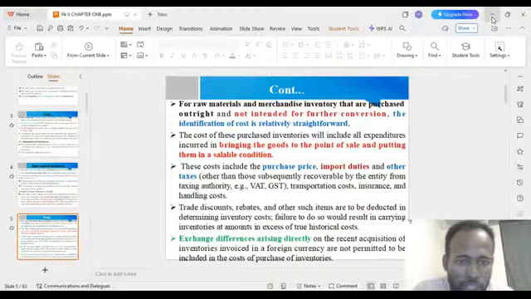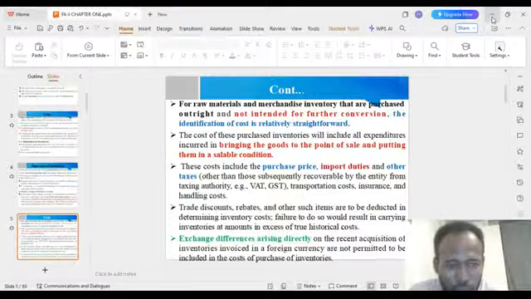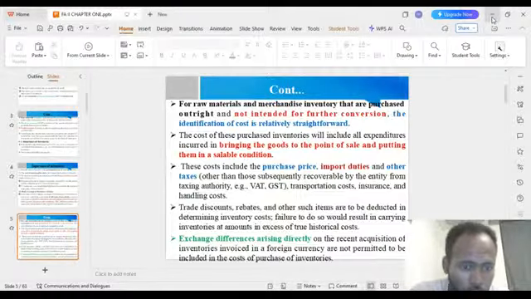These costs include the purchase price, import duties and other taxes, and other costs of purchase other than those subsequently recovered by the entity from the taxing authority, maybe VAT. They also include transaction costs, insurance, and handling costs. Trade discounts, rebates, and other such items are to be deducted in determining the inventory cost.